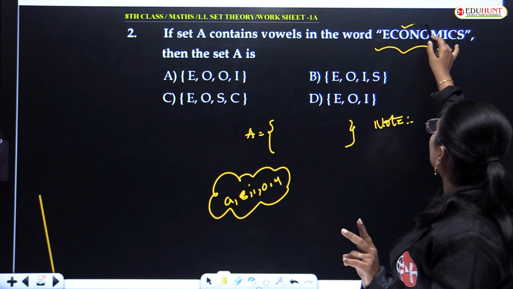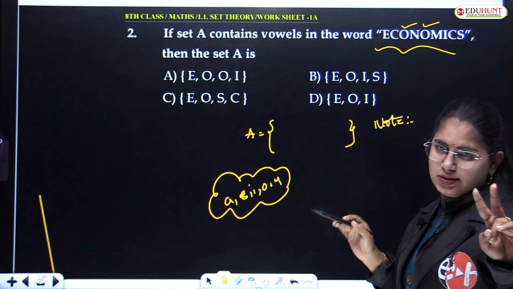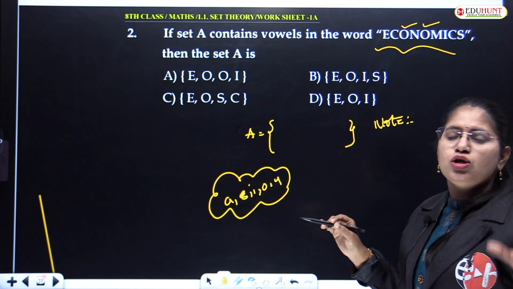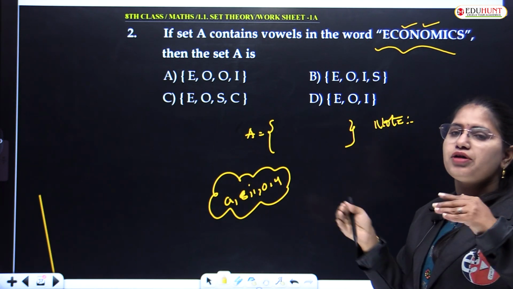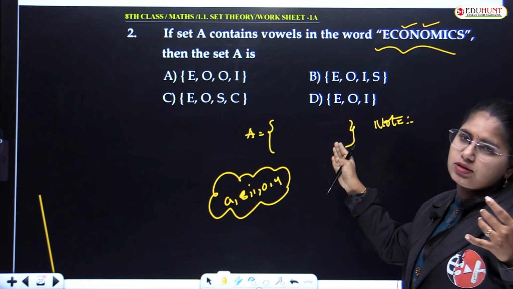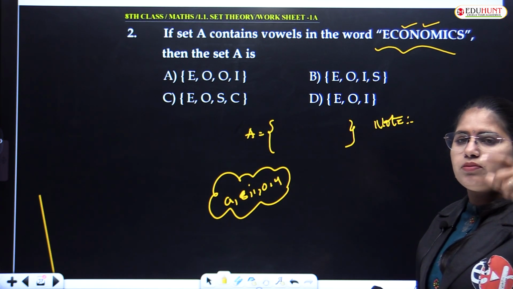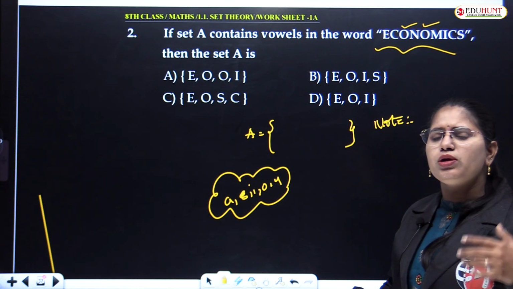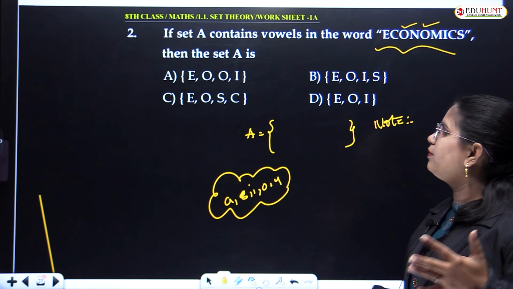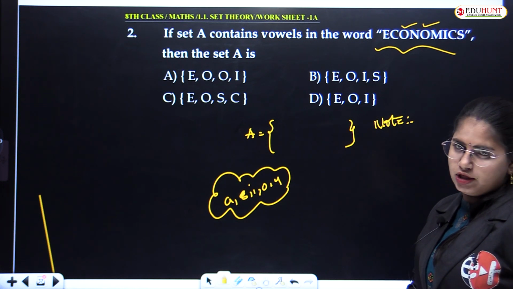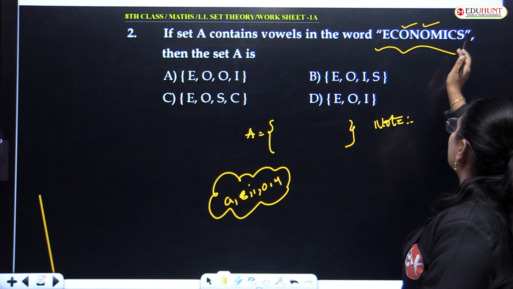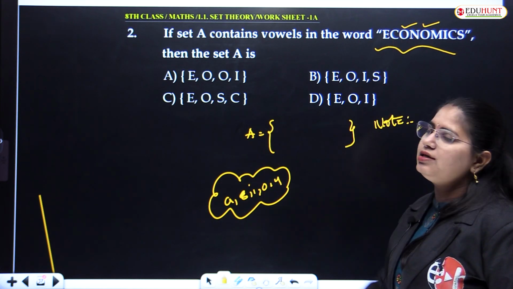Here the letter O is being repeated twice, so it is not required to mention O twice while writing the elements in the set. If you write it once, it will be an element of the set.